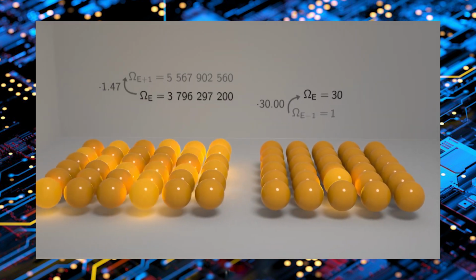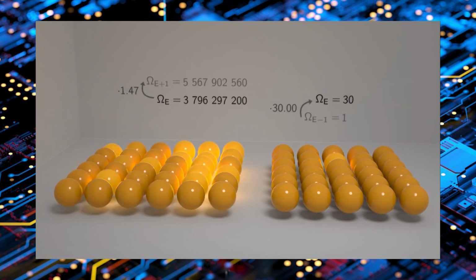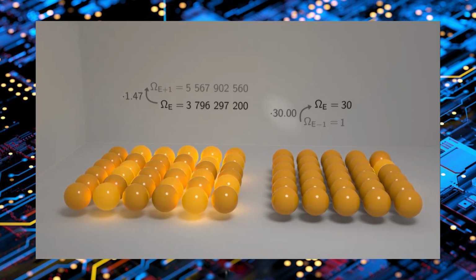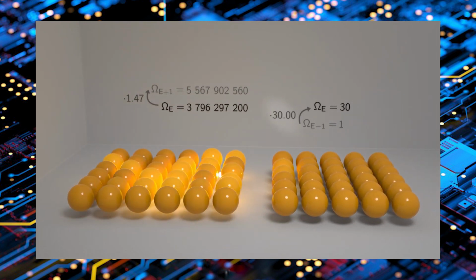Overall, by transferring one unit of energy, we lost a factor of 1.47 in the left part, but we increased the number of possibilities by a factor of 30 in the right part. The overall number of possibilities is the product of the number of possibilities of both parts. And this number was increased when we transferred the unit of energy to the right, which means that by transferring this unit of energy, overall we came to a more likely state. A randomly evolving system would have therefore also been likely to evolve in this direction.